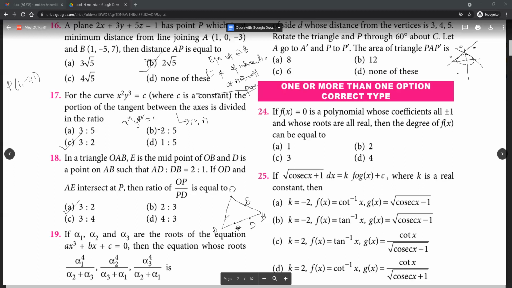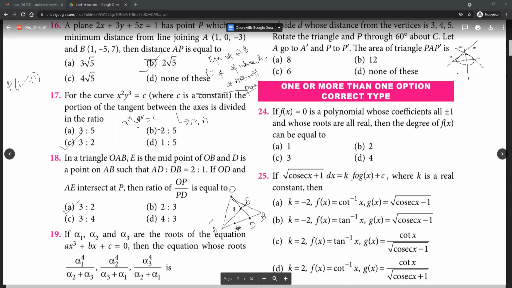Then we have to find, if AE intersects OD, so join AE, join OD. This intersects at P. Then we have to find the length of OP, the ratio of OP is to PD.